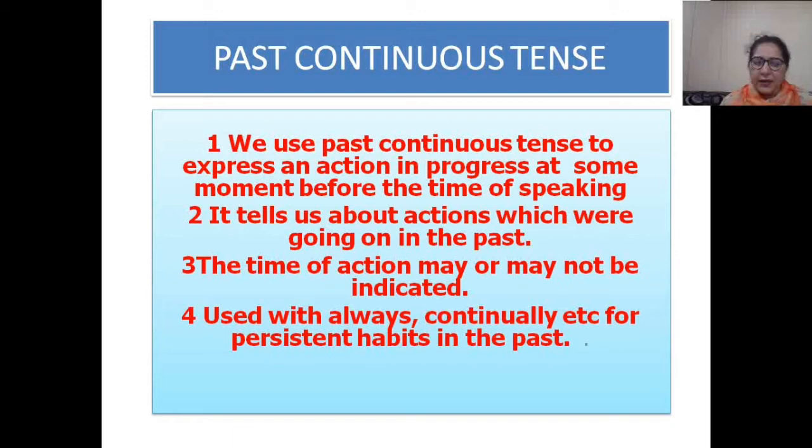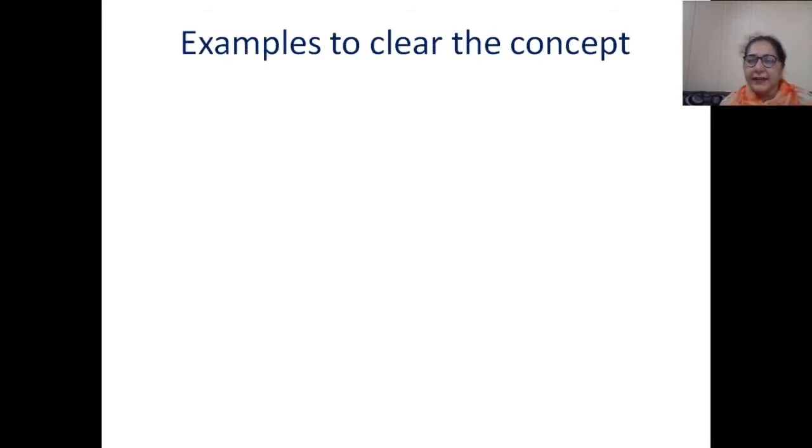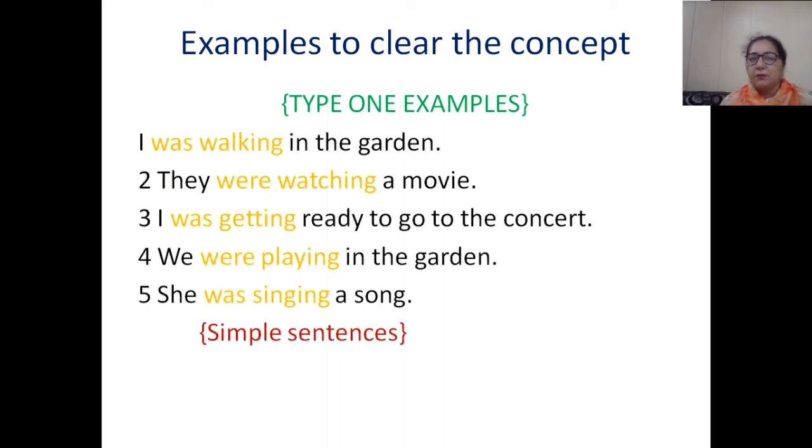The fourth point, used with always, continually, etc. for persistent habits in the past. For example, I just want to tell you one sentence here. I used to go to school daily when I was a small kid. Means when I was a small child, at that time I was having that habit.